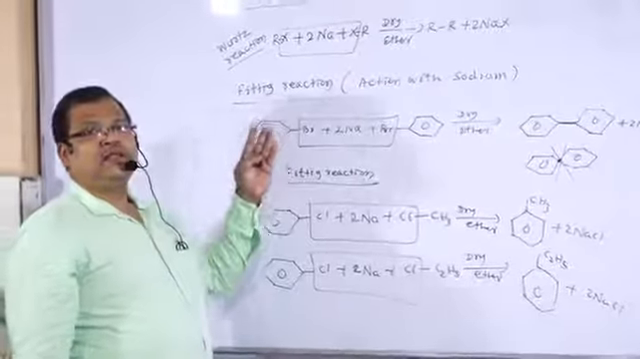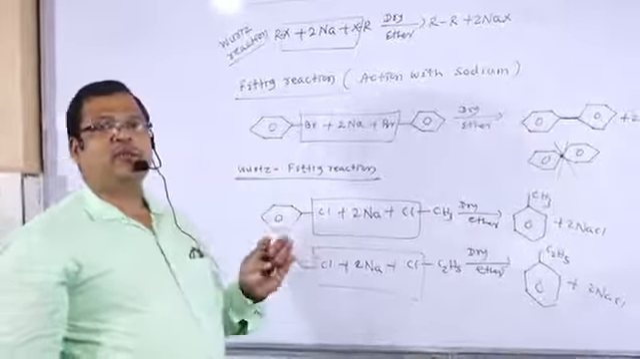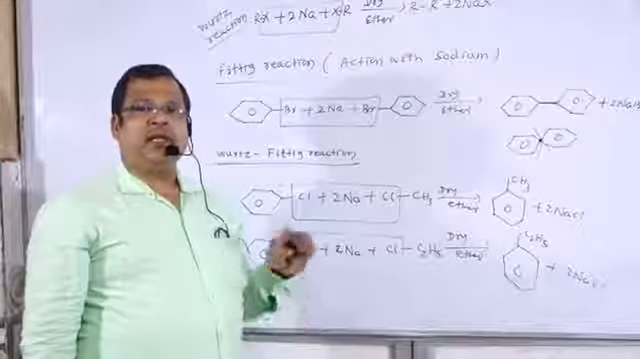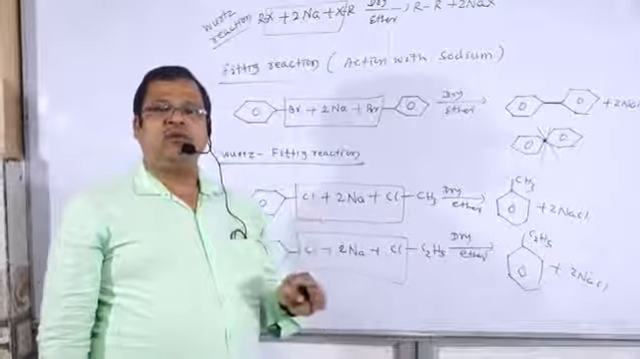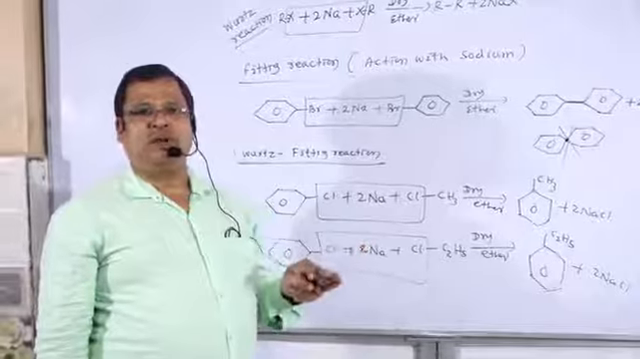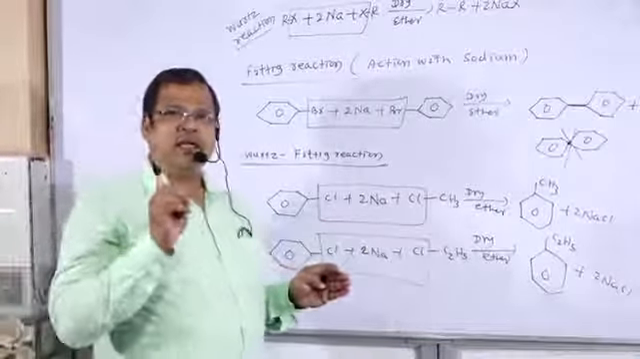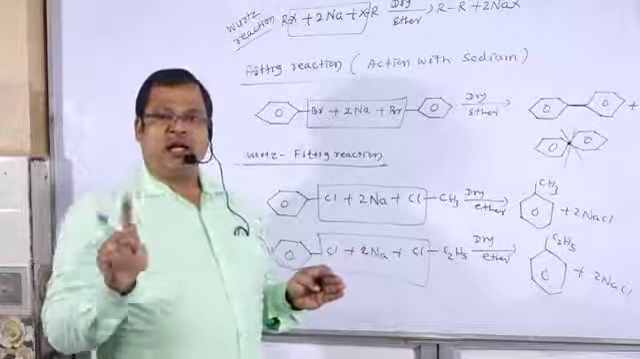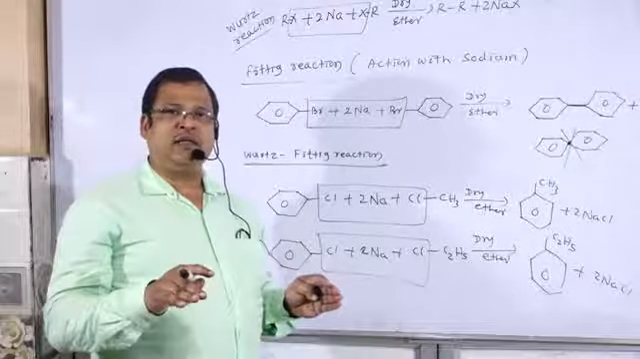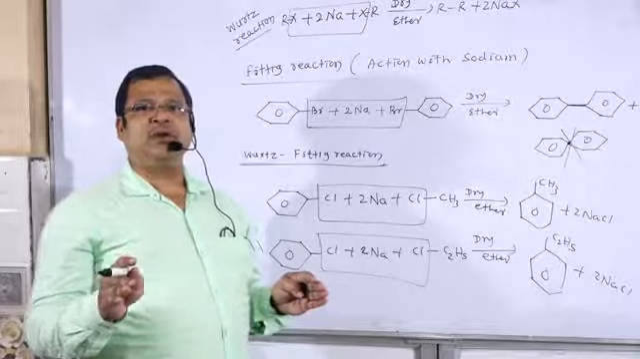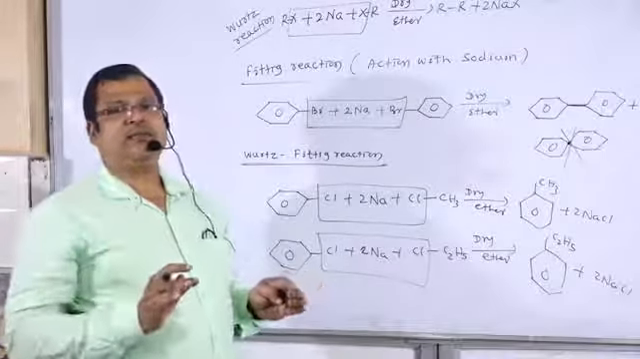Wurtz reaction: the reaction of the alkyl halide with metallic sodium to form a higher alkane. Fittig reaction: the reaction of the aryl halide with metallic sodium in presence of dry ether to form biphenyl. And Wurtz-Fittig reaction: the reaction of the alkyl halide with the aryl halide in presence of metallic sodium in dry ether to form alkyl benzene.